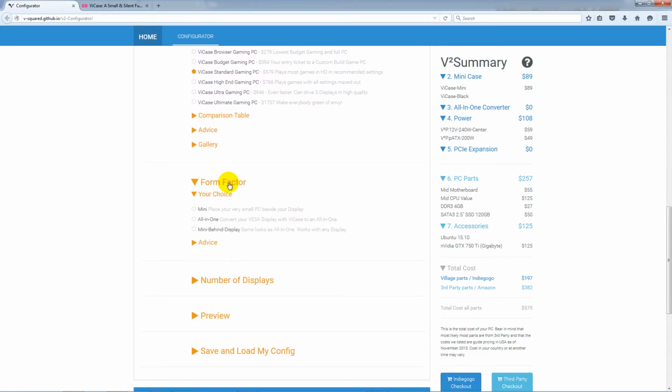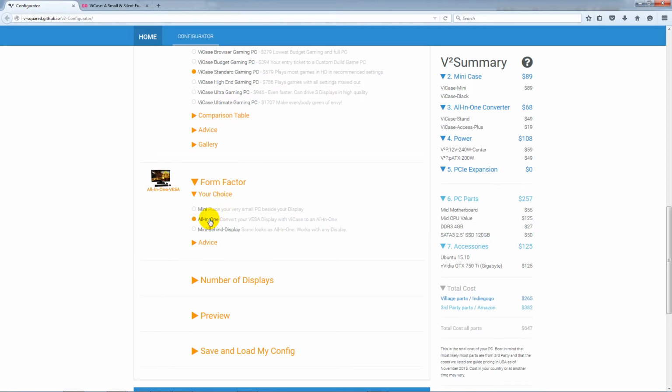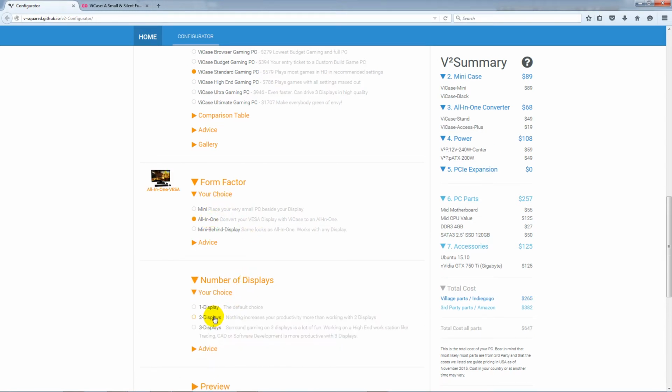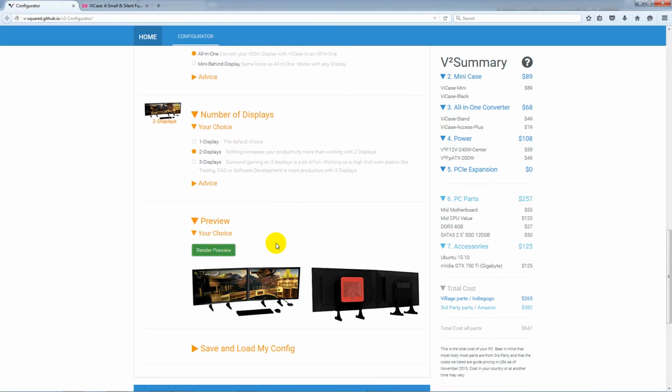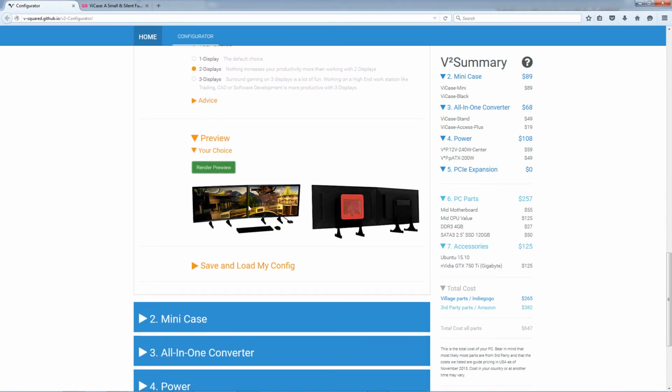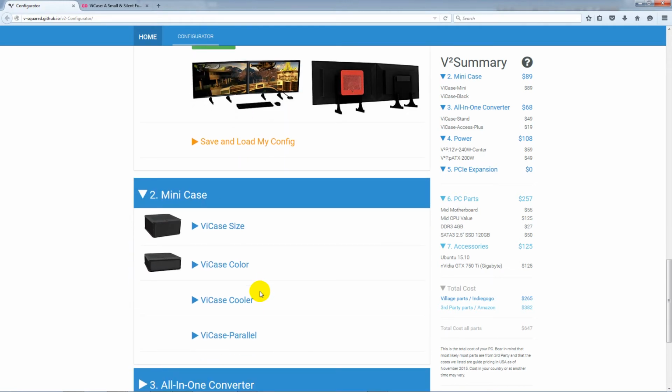I will pick the form factor to be all-in-one. I choose 2 displays, and in preview I can render how my PC will look like from the front and from the rear. And now we are ready to dive in and do some more customization.